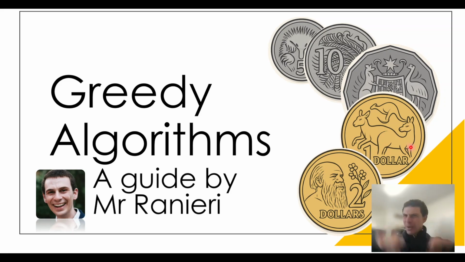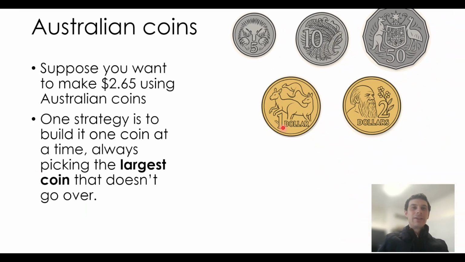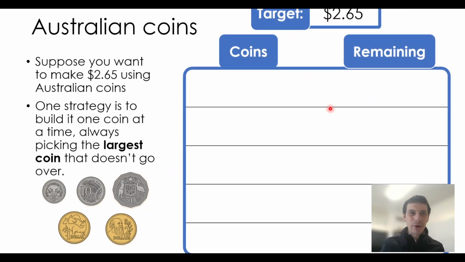Let's just take the best thing we can see on the table and not even think ahead, not even plan ahead. Let's be a greedy algorithm. So, as an example, suppose that you want to make $2.65 using Australian coins. One strategy is to just build it one coin at a time, always picking the biggest coin that doesn't go over. Not even thinking ahead, just thinking in the moment, just being greedy in the moment.